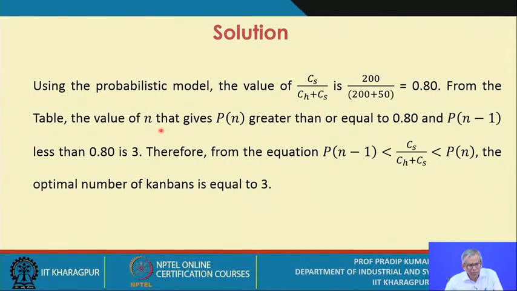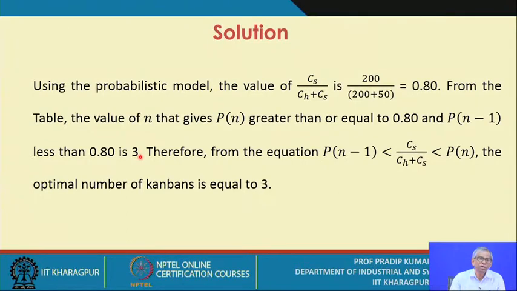Now from the table, the value of N that gives this is from the cumulative distribution function. So P(N) greater than or equal to 0.8, that is the value of N you can get. And similarly the value of N is such that P(N minus 1) is less than 0.80. So that is 3. That means you refer to the PMF table, and this is an exercise you have to carry out.